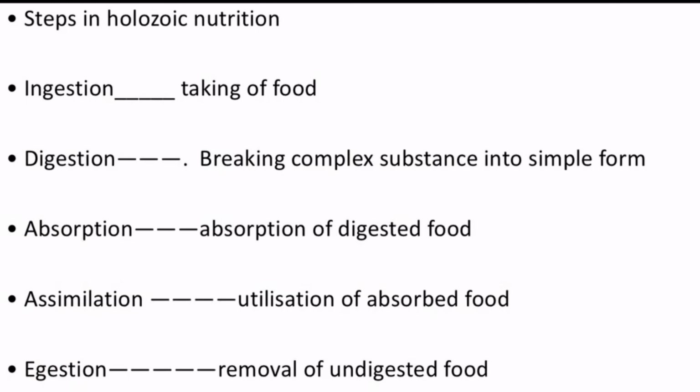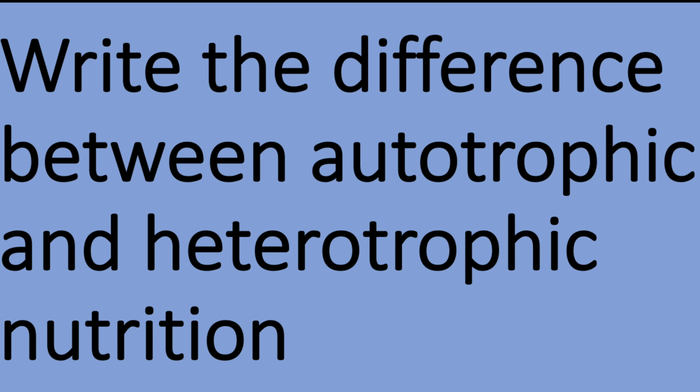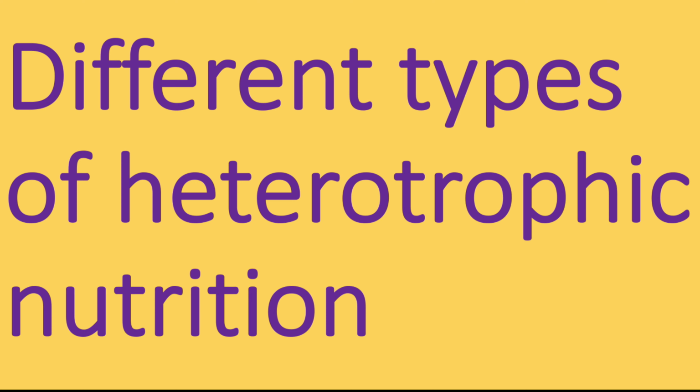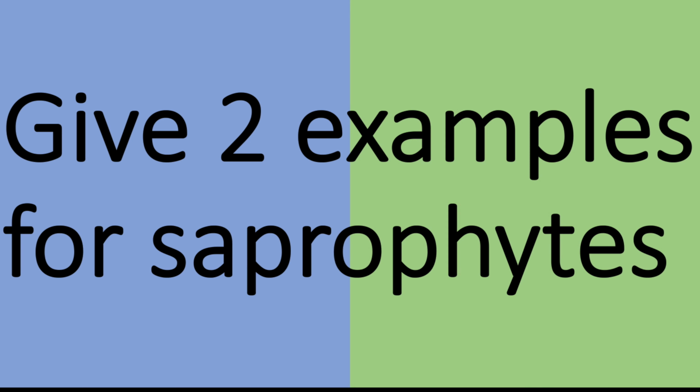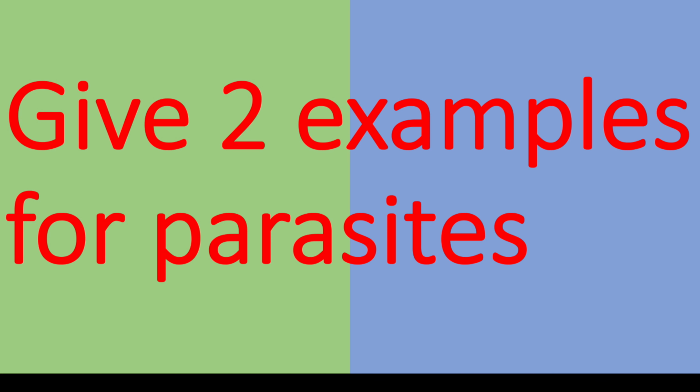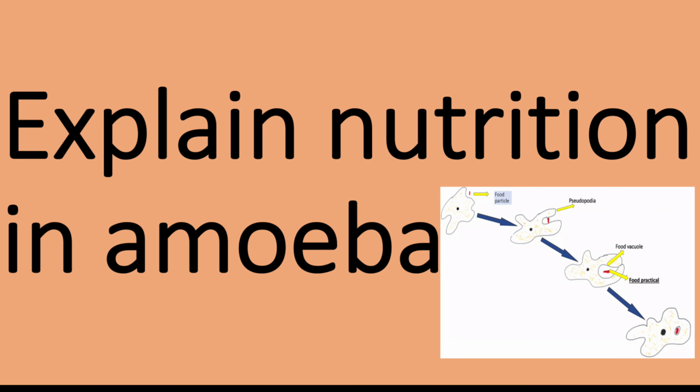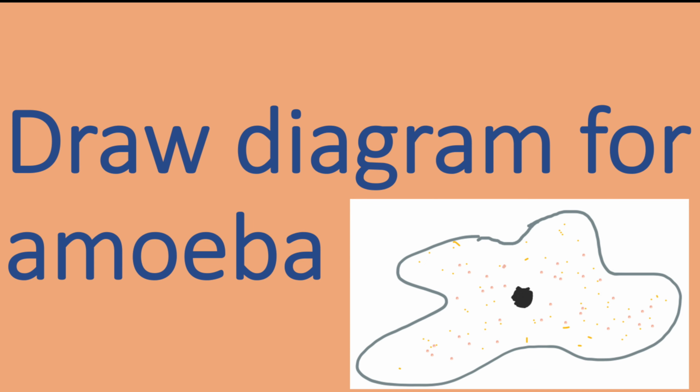Now let us see what are the possible questions that can come from this chapter. Define heterotrophic nutrition. Write the difference between autotrophic and heterotrophic nutrition. Different types of heterotrophic nutrition. Give 2 examples for saprophytes. Give 2 examples for parasites. Explain nutrition in amoeba. Draw a diagram for amoeba. This is a very important question. You have to learn how to draw the diagram and the nutrition in amoeba.